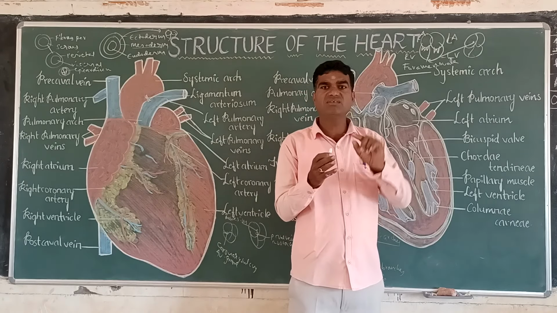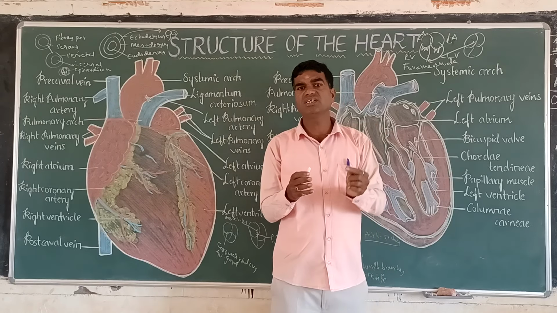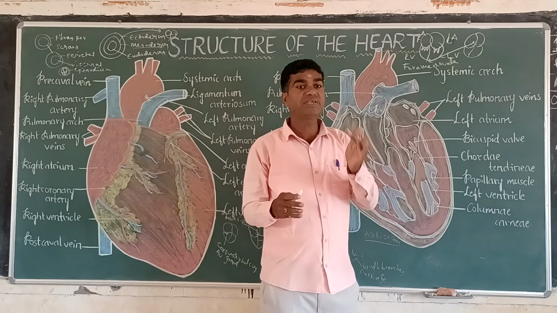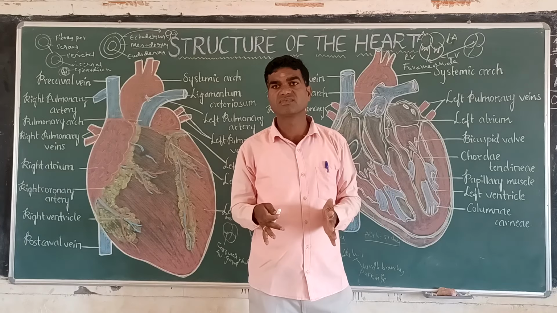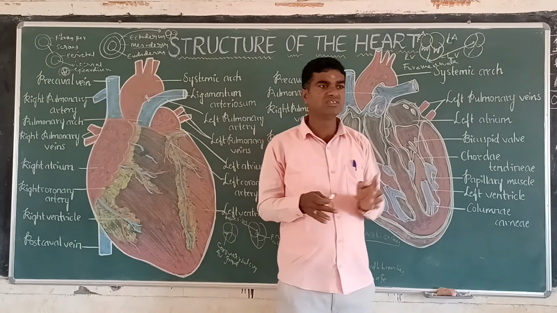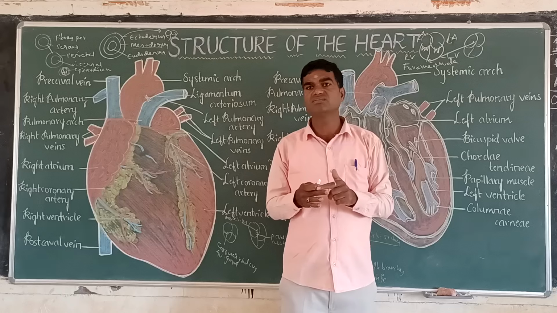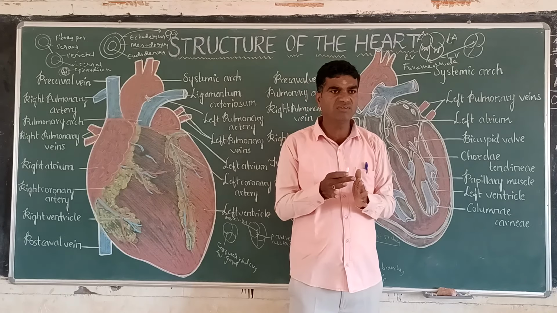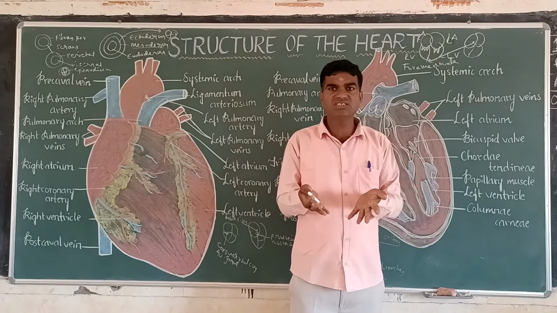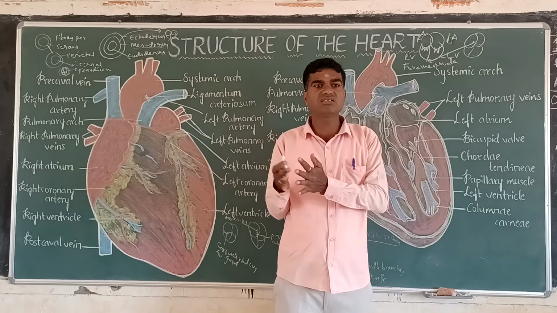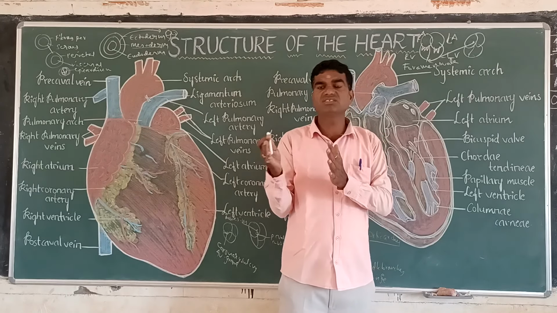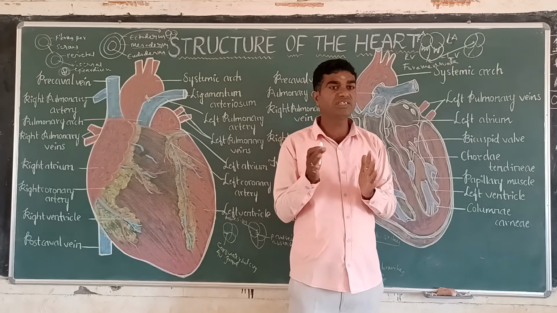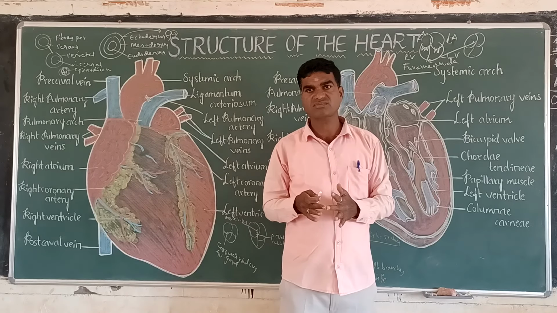If in the fossa ovalis the layer does not fill in, that is called a patent foramen ovale. Patent foramen ovale. Can you understand, students? If a hole is present in the heart, that is called a foramen ovale. When the lungs become functional, it converts into the fossa ovalis. If a small pore is present continuously, that is called a patent foramen ovale.